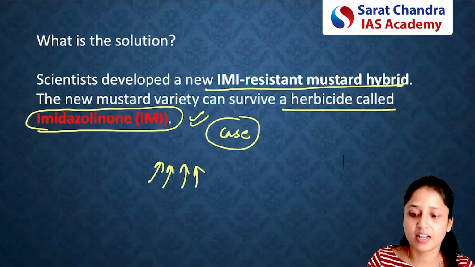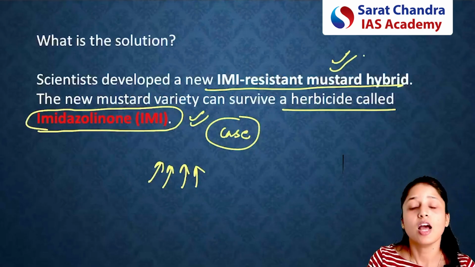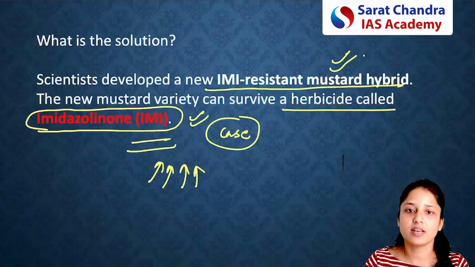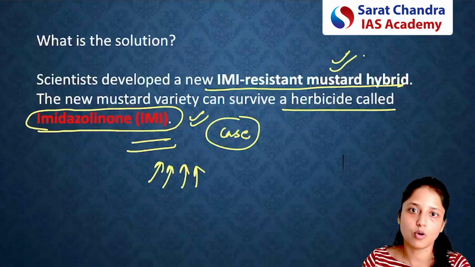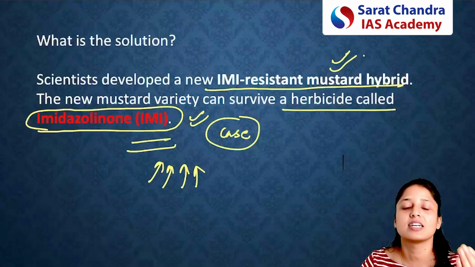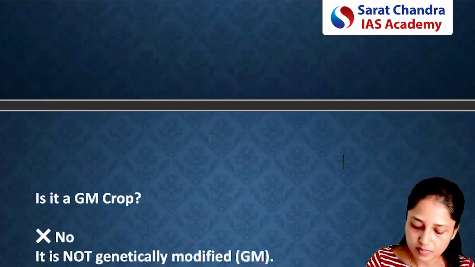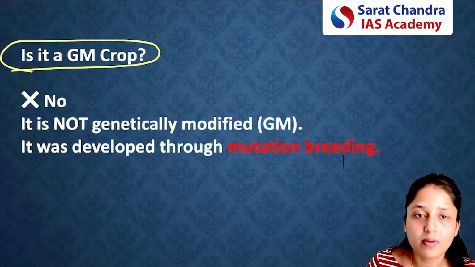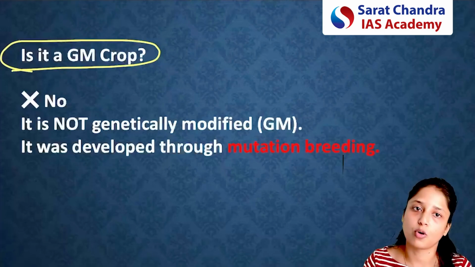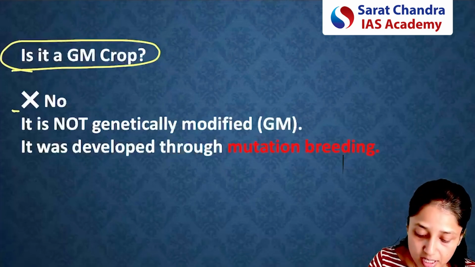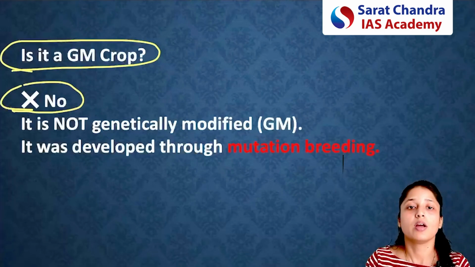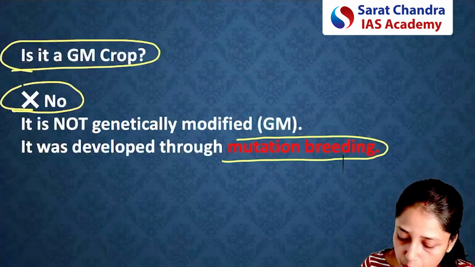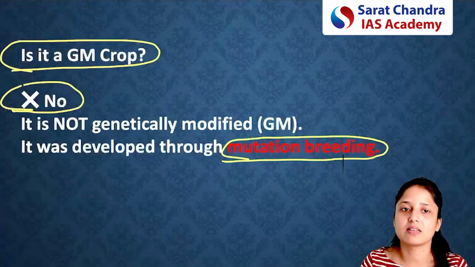So now scientists have developed a new hybrid variety of mustard. That variety is resistant to this IMI herbicide. So here, if you spray the herbicide on the overall fields, the weed will die, but the mustard hybrid variety will survive. Now, please remember, is it a GM crop? Is it a genetically modified crop or not? Please remember that this is not a GM or genetically modified crop. It is a hybrid crop which was developed through mutation breeding. Please remember.